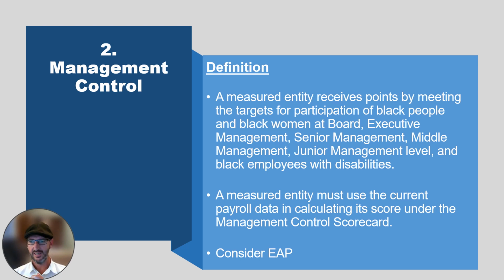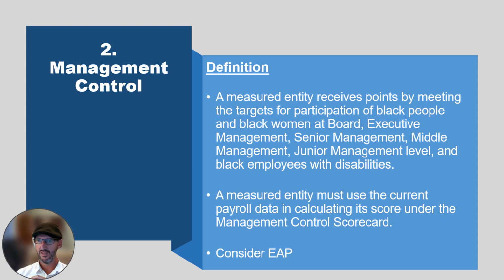And then another thing that's important, and it's the last bullet on this specific slide, talks about the economically active population. That is the number of people in a specific province or nationally that take part in the economy. So those are the people earning salaries that get measured. So you do need to go and find out which province you generate your revenue from. If you're only based in Mpumalanga, for instance, we look at the Mpumalanga EAP, and you need to go and measure yourself against the EAP of that province.